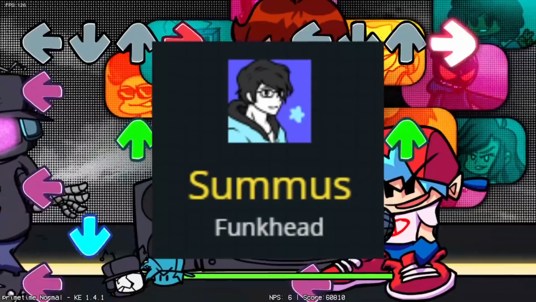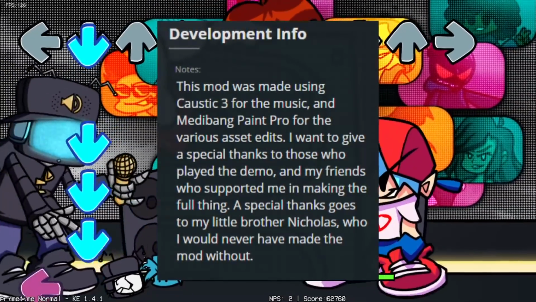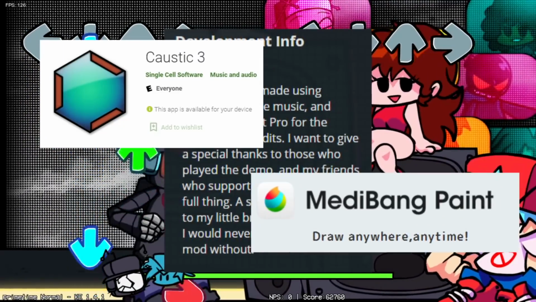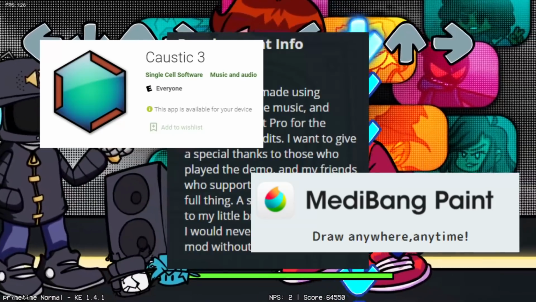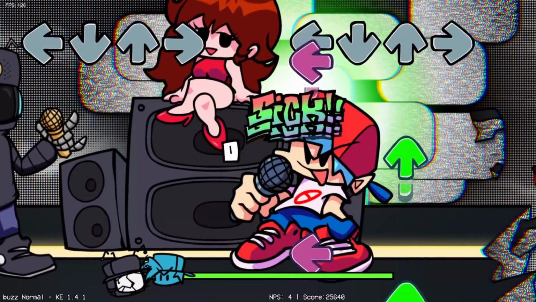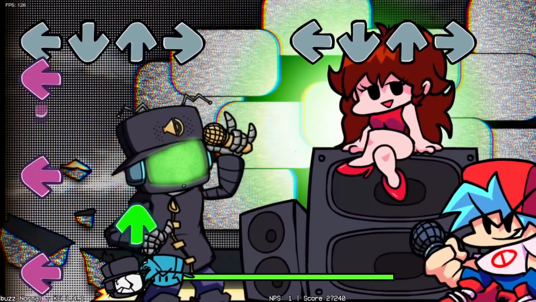Versus Static Full Week was done entirely by artist/composer/writer/coder Summus using the Cade engine by Cadedev. According to the developer notes on the Game Banana page, Summus used Caustic 3, a freeware music mobile app for Android phones, and Metabang Paint Pro, which is another freeware program used for art and animation to produce this mod. This project proves that mods don't need expensive software like Adobe Animate to be well made and can be streamlined through freeware programs accessible to just about anyone.